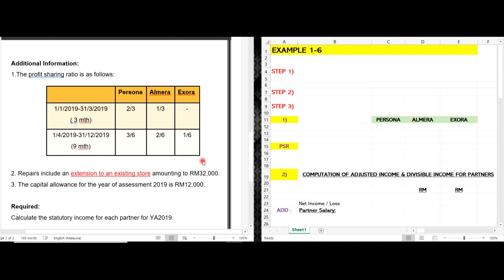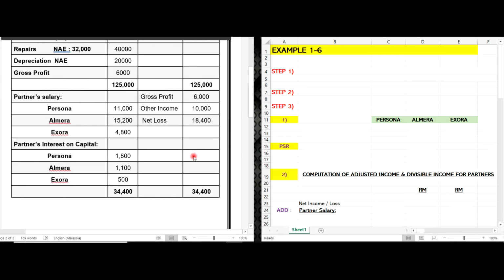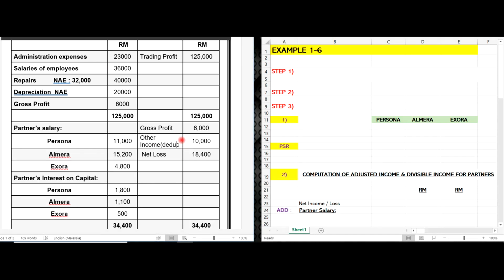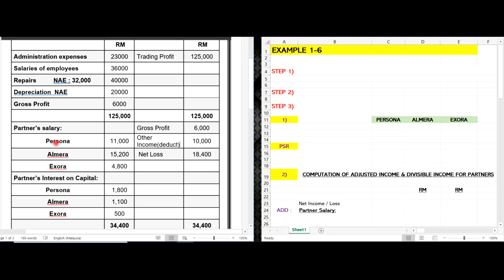There is no other information, so we don't know whether the other income belongs to the partners or not. Since there are no remarks on that, we are going to deduct back. You can put a remark here in the other income: deduct back.